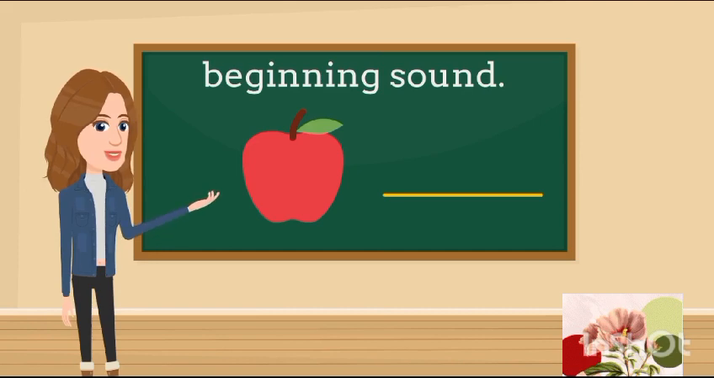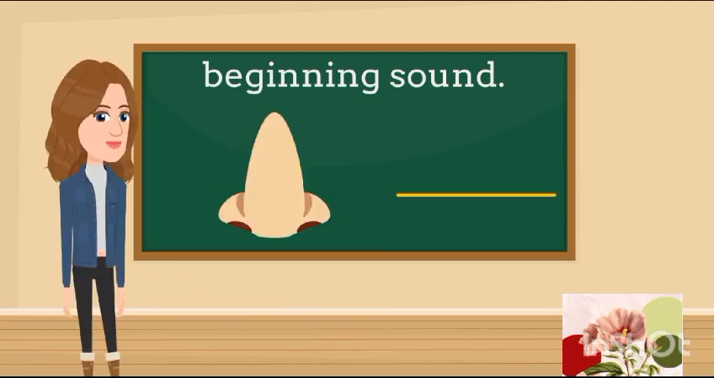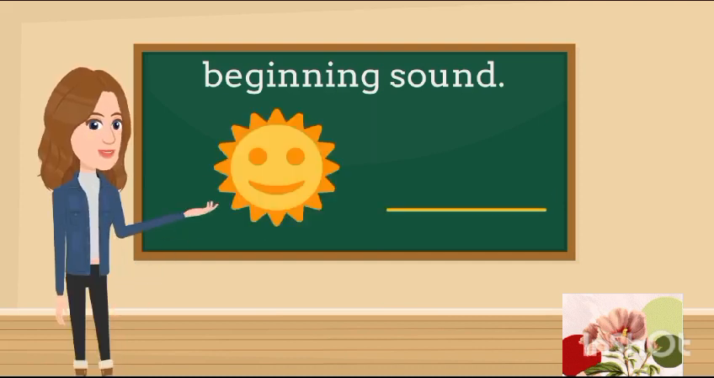Look, here is an apple. And apple comes from the sound A. A for apple. Look, what is this? Nose. Nose comes from the sound N. N for nose. Look, what is this? Sun. And sun comes from the sound yes, S. S for sun.